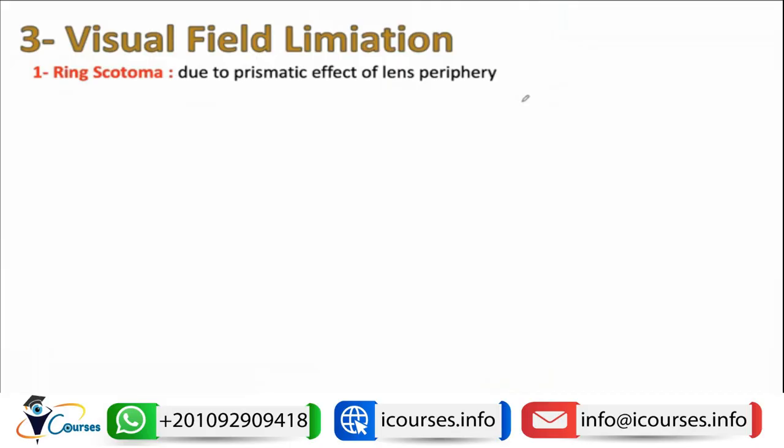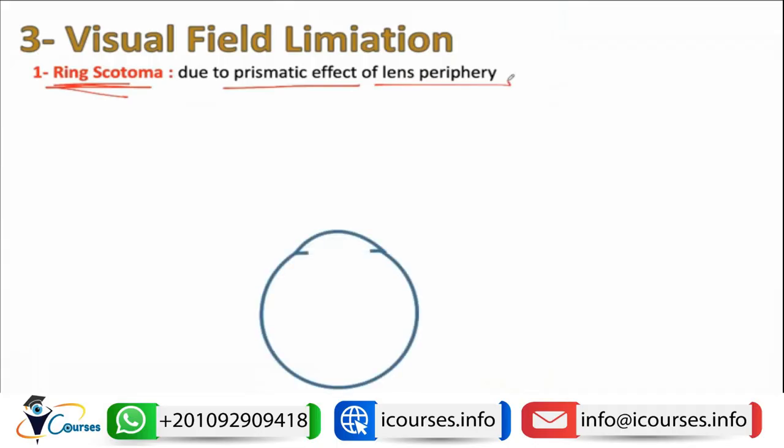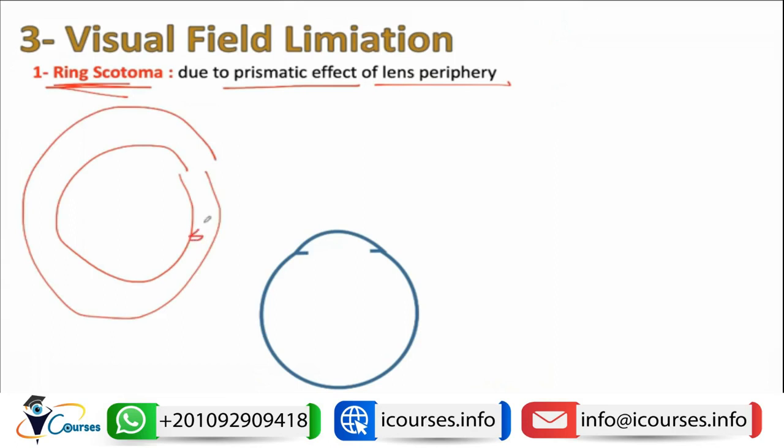The third problem that occurs with spectacle correction in case of aphakia is visual field limitation, meaning that the patient has a ring scotoma. Ring scotoma is again due to the prismatic effect of the lens periphery. This is the visual field of the patient, who will not be able to see the periphery of his visual field. So all this area that makes a ring around the central vision is not seen by the patient.